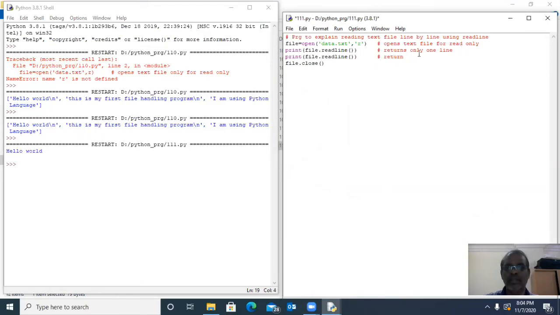The first readline returns the first line. It returns the second line. Similarly, file.readline returns the third line.